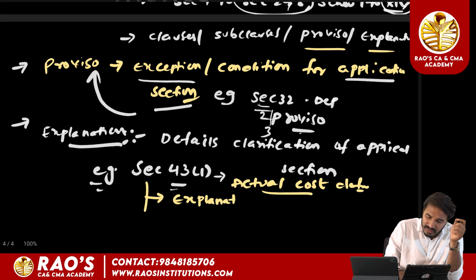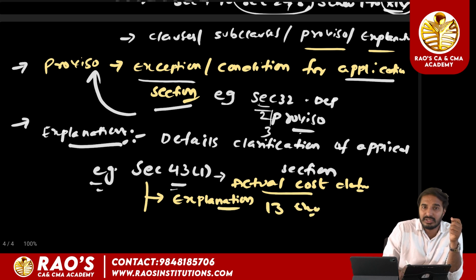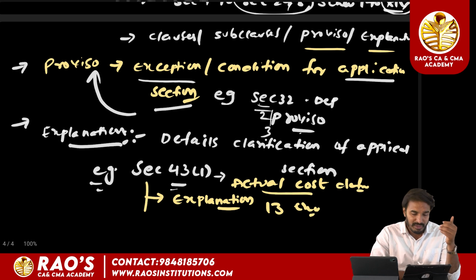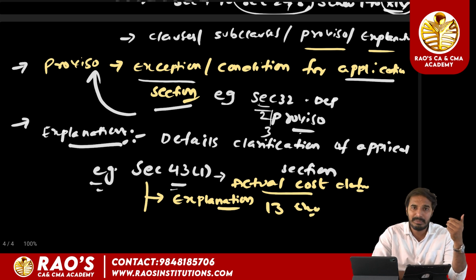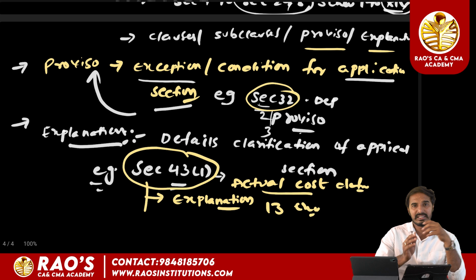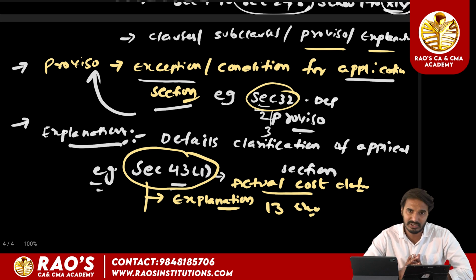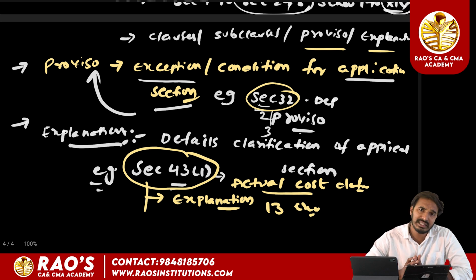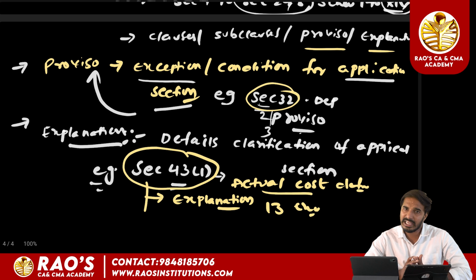the lawmaker has provided nearly 13 explanations to section 43 subsection 1. When we discuss the topic PGBP, profits and gains of business or profession, we will come across two sections, section 32 and section 43 subsection 1, which are depreciation and actual cost. There we can easily understand the words proviso and explanation.